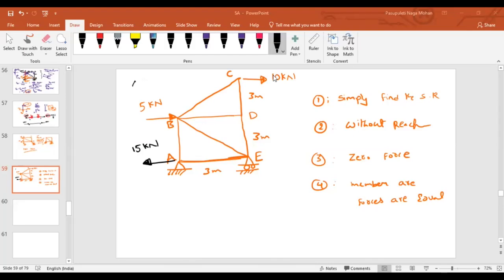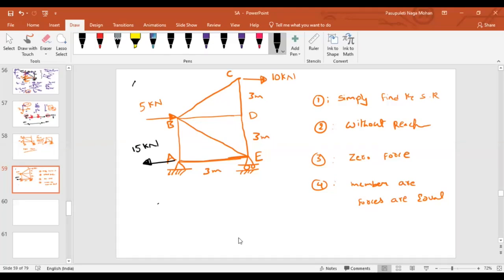You are not doing any calculations, right? You are just thinking in your mind, isn't it? That is what is required in this code. Now, how can I find those two? By balancing the moment. Because of the 5 kilonewton, it is trying to rotate your entire truss. In which direction?